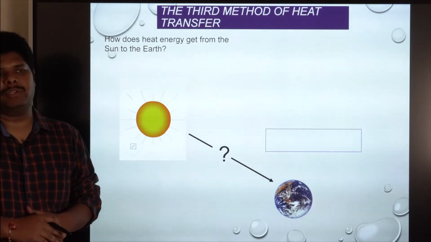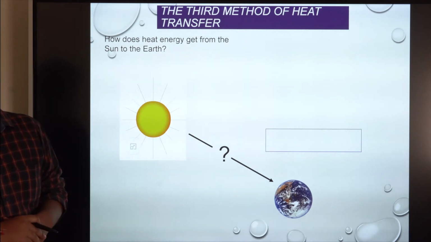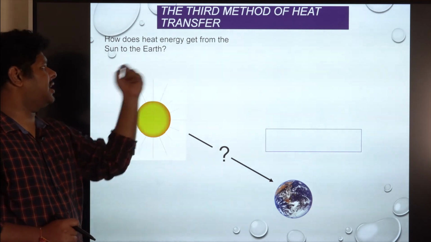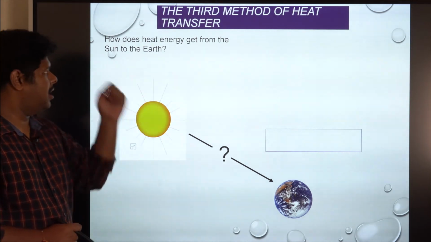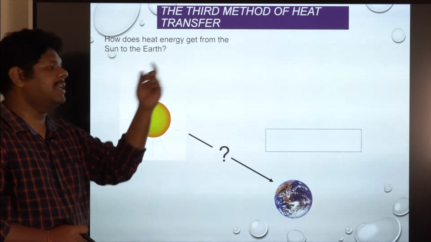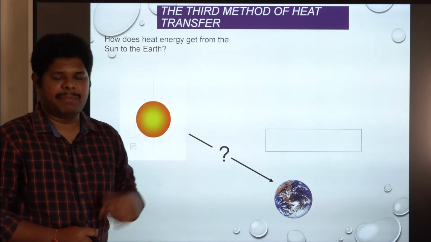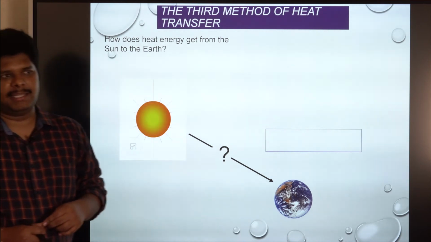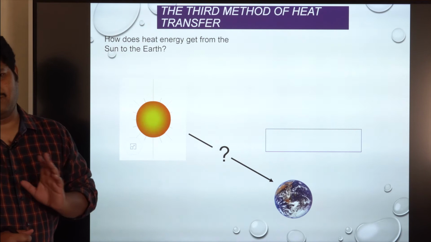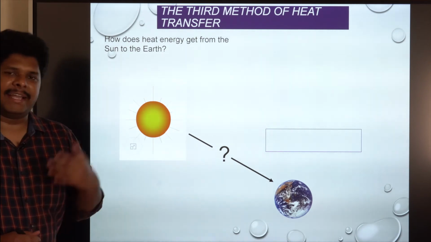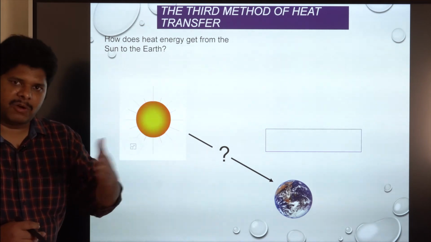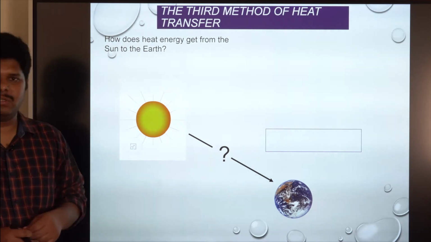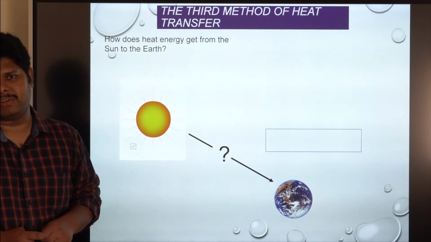Before going to the third mode, let us have a general question. How does heat energy get from sun to the earth? In the previous modes like conduction and convection, you have studied that they require a medium for the flow of heat energy. In conduction, the molecules are vibrating over there, so that requires a medium. Convection also requires a medium for the transfer of energy.